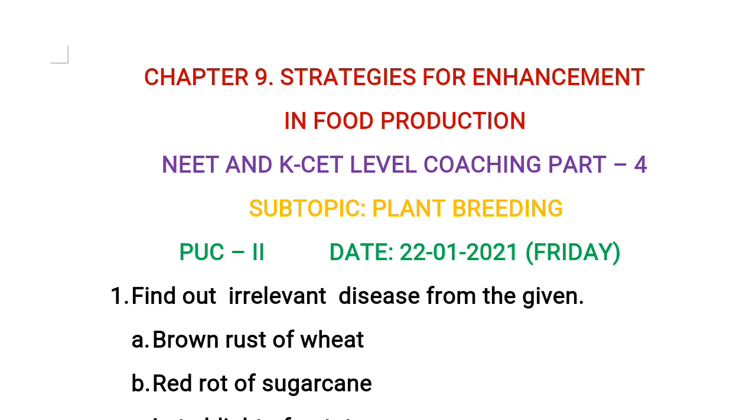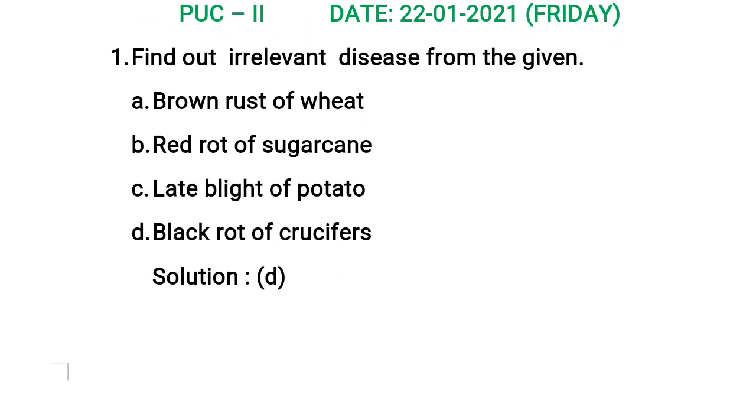First question: find out the irrelevant disease from the given options. Option A: brown rust of wheat. Option B: red rot of sugarcane. Option C: late blight of potato. Option D: black rot of crucifers. Students, in these four options, we need to identify the irrelevant disease. Let us see which option is irrelevant and which three form one group.